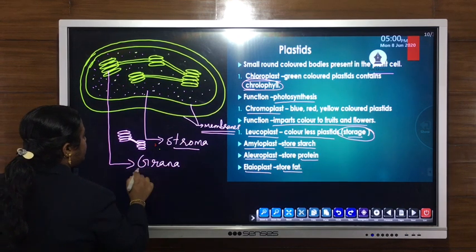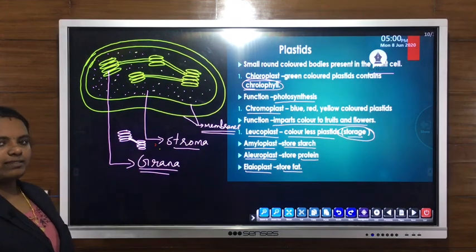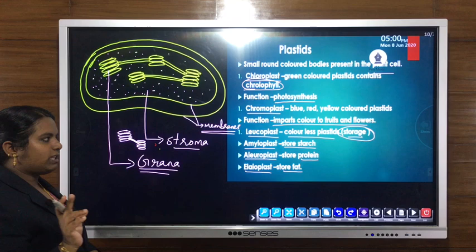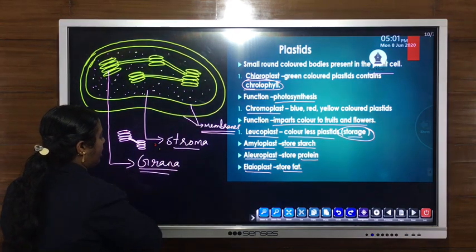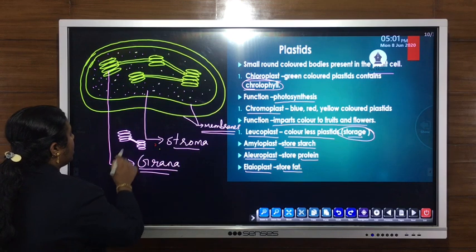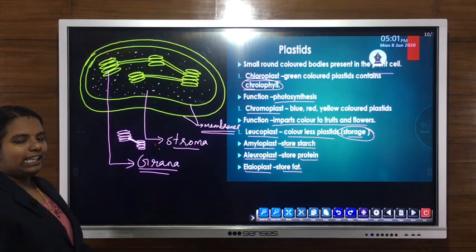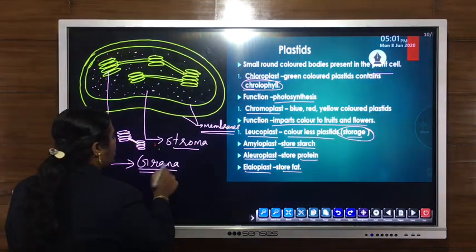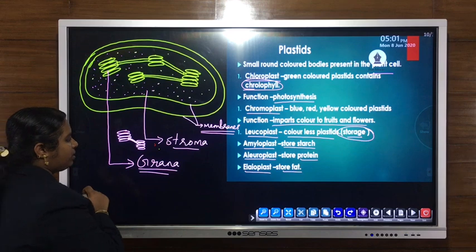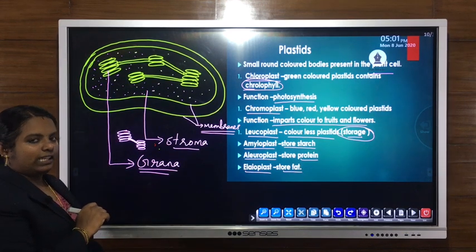So chloroplast contains two membranes, a double membranous structure, the inner membrane as well as the outer membrane. Then its ground substance is known as stroma. Then piles of coin-like structures lie one over another and form the grana of chloroplast. Photosynthesis mainly takes place inside this grana.